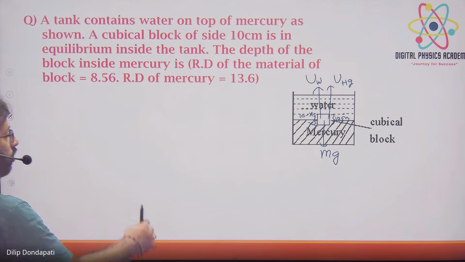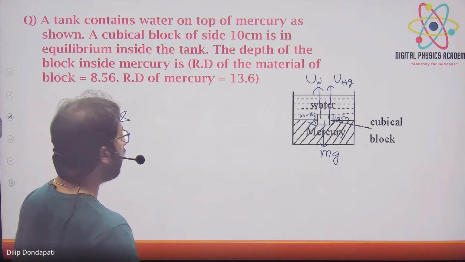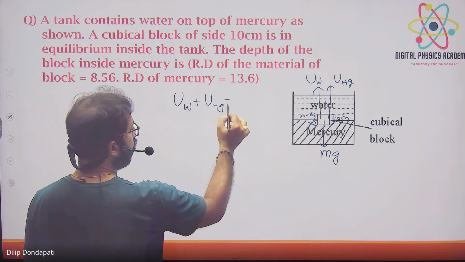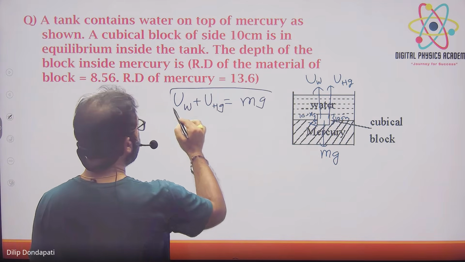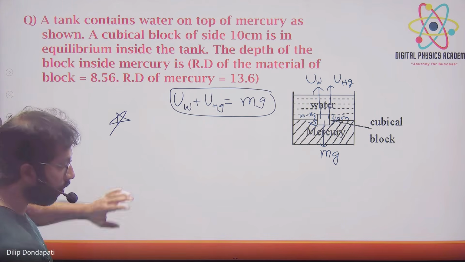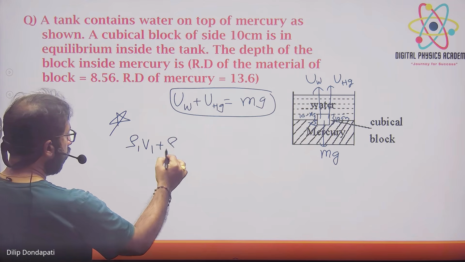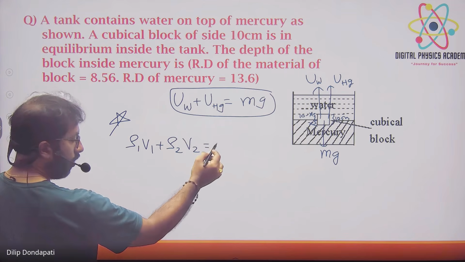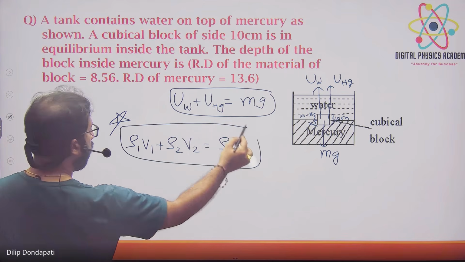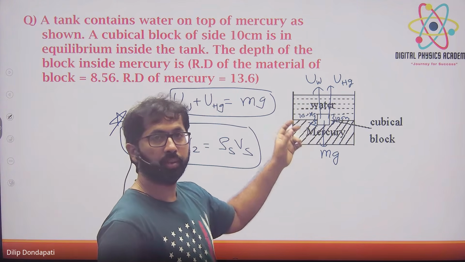So आपको ये formula use करना पड़ेगा whenever the three types of liquids are there. See, normally क्या method क्या है आपको, Uw plus Uhg is equal to mg, ये use करके solve करके density volume में लगा के solve करना पड़ेगा. वो after substituting, you use the formula this one: ρ1 V1 plus ρ2 V2 is equal to ρs Vs. 1 to our mercury and water का, s solid का, ρs into Vs is nothing but solid का.